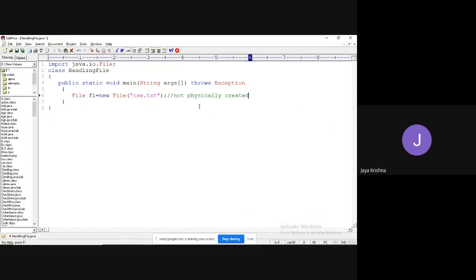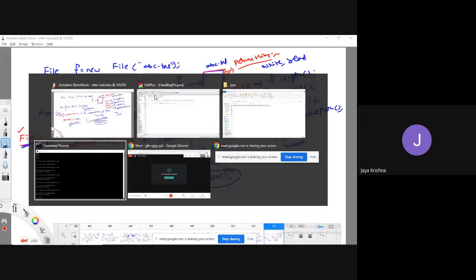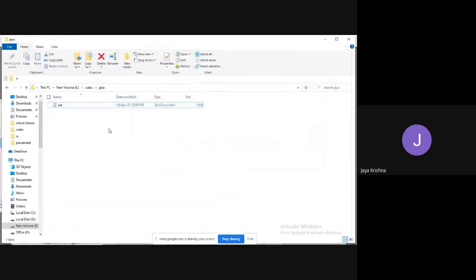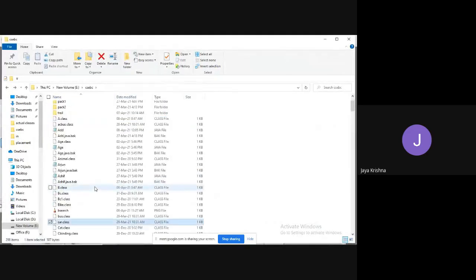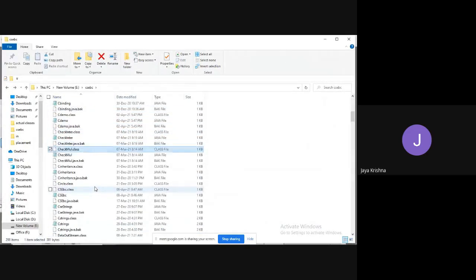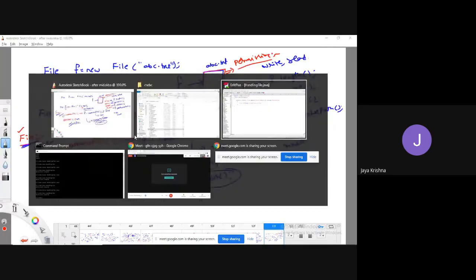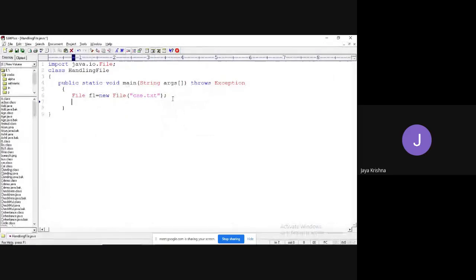Guys, is there any necessity to create the file csv.txt? Yes, because csv.txt is not available in this drive. Observe, csv.txt is not available. So we need to make use of create new file once again.